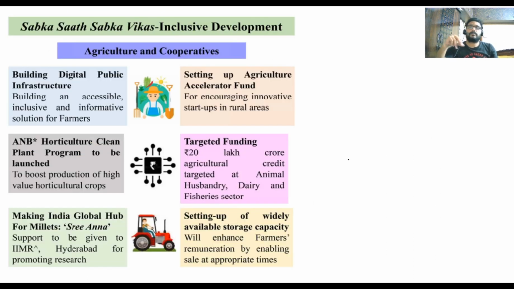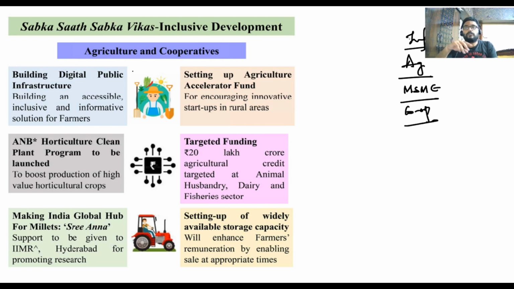Next, Sabka Saath Sabka Vikas, inclusive development. Here we are considering agriculture and cooperatives. This budget talks about infrastructure. This budget talks about agriculture. This budget talks about MSMEs. And finally, promoting cooperatives. So what are these? We'll see now. So agriculture and cooperatives first.